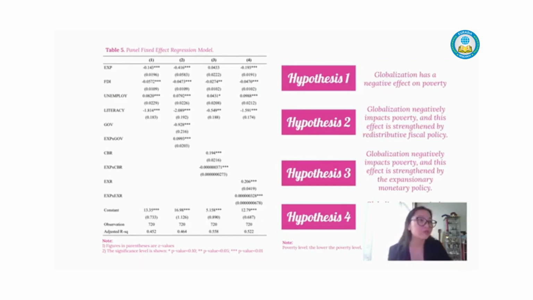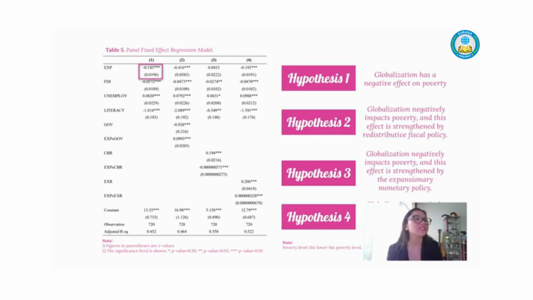Hypothesis 1 states that globalization has a negative effect on poverty. This hypothesis is supported by Table 5, model number 1, where a 1% rise in BRICS and MENS countries' export of goods and services as a globalization variable will result in a 0.14% decrease in poverty. This interpretation is accepted at 1% significant level. Thus, hypothesis 1 regarding the negative effect of globalization on poverty is accepted.